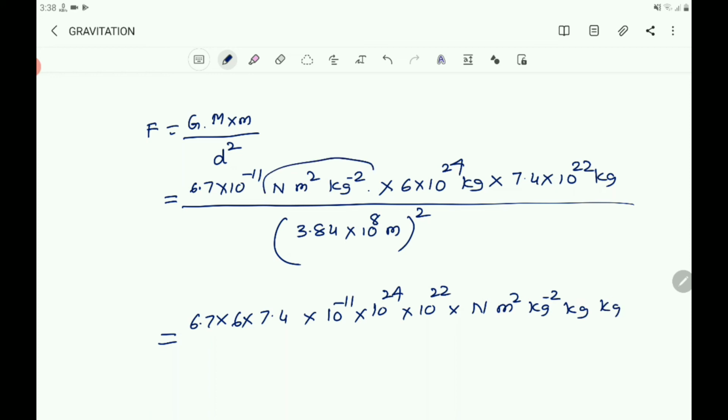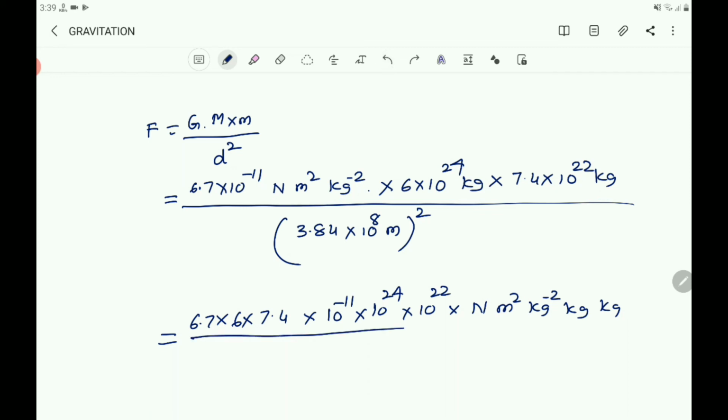So here you take this together. And here what I have taken together? 6.7, 6 and 7.4 together here. And 10 power minus 11, 10 power 24, 10 power 22 together. Next the units, this and this together.